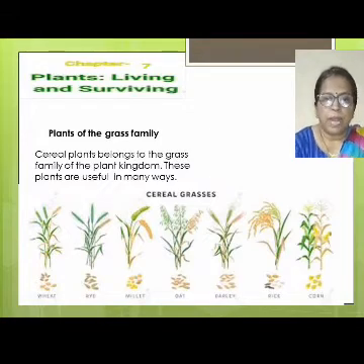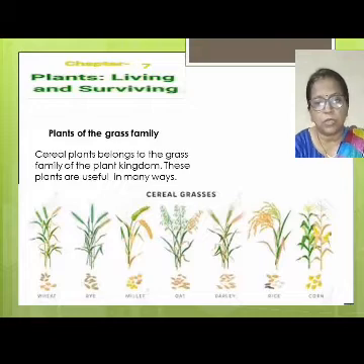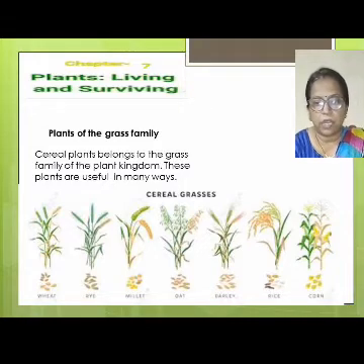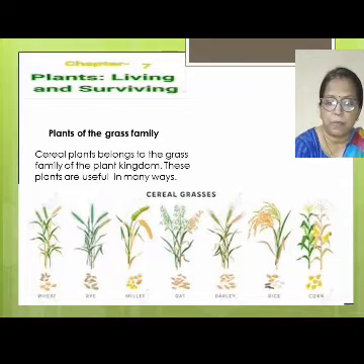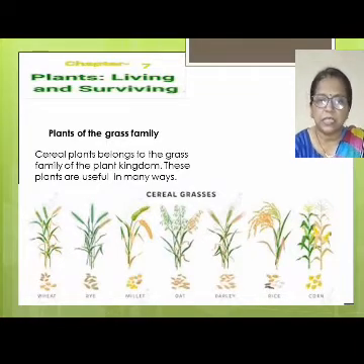Now plants of the grass family. Okay children, so sorghum plants belong to the grass family of the plant kingdom. These plants are very useful to us in many ways. You can see in the picture also, children, wheat, rice, jowar, bajra, sorghum, corn, these all are from the grass family. Bamboo is also from the grass family and is known as the giant grass.